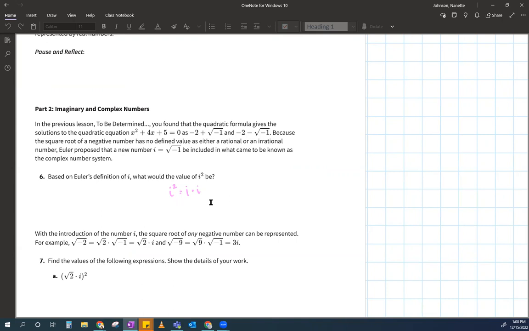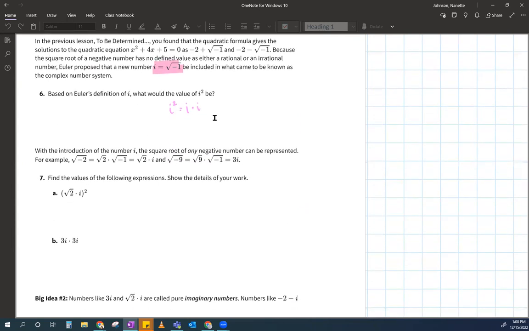So i times i. Well, what is i, guys? What's i? What is i? They told you up here. Yeah, no, read it. What is i equal to? Sorry, I crossed it out instead of highlighting it. I really want you to say it out loud. That's why I'm waiting for you. Yeah, it's the square root of -1.